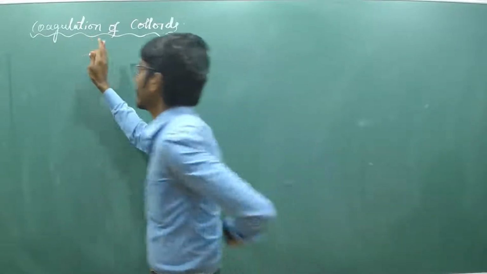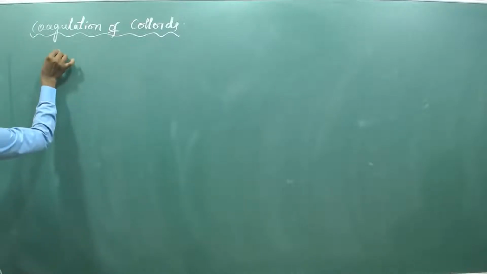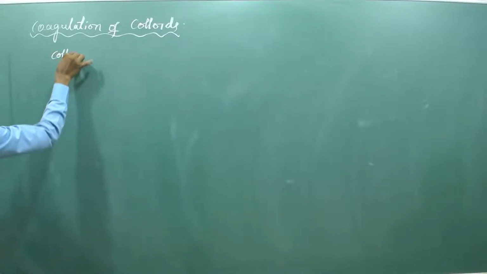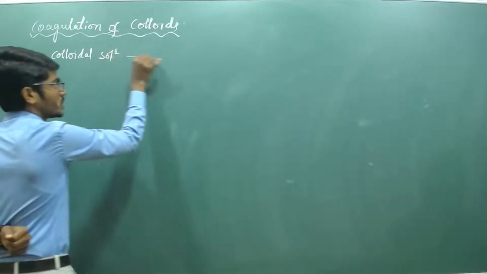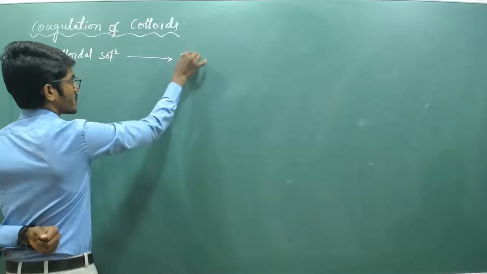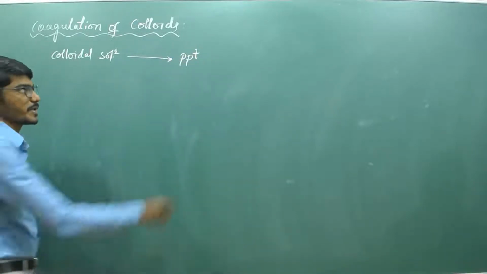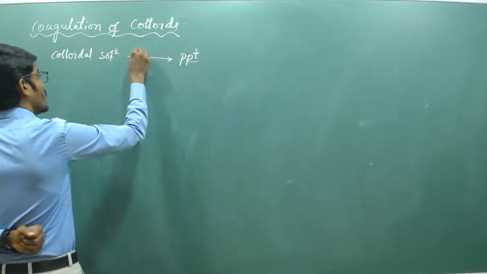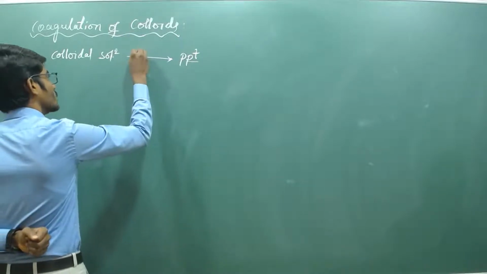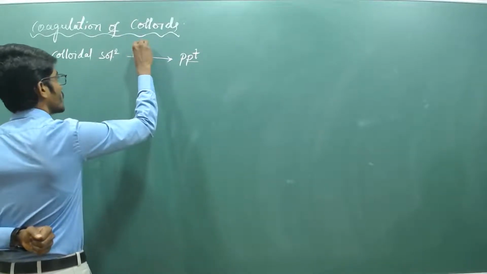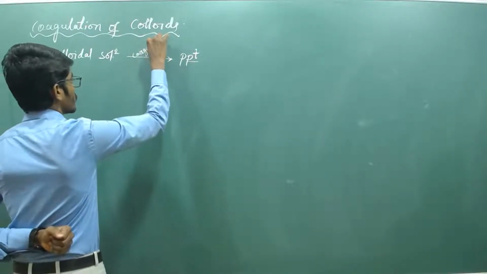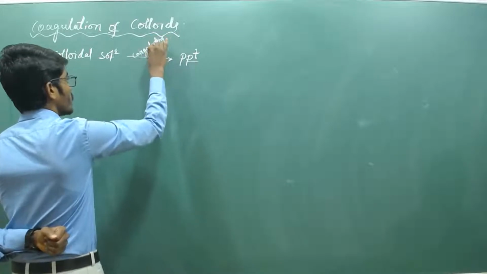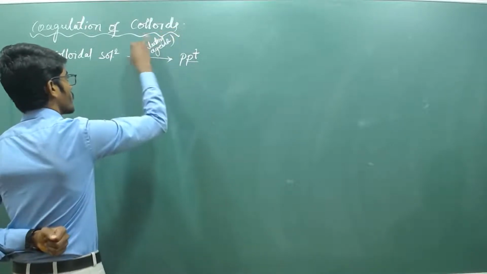What is meant by coagulation? Precipitation of colloidal solution. That means the colloidal solution is converted into precipitate by the addition of some suitable electrolyte, which is called the coagulating agent.